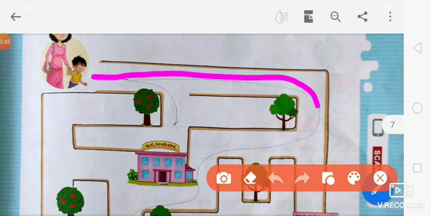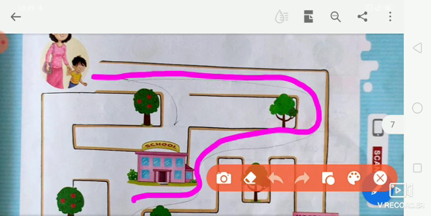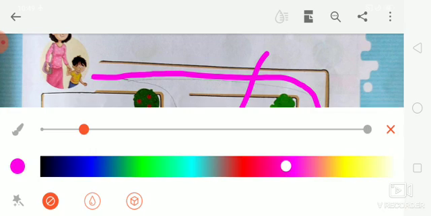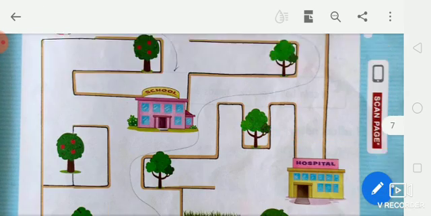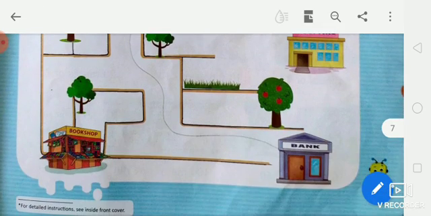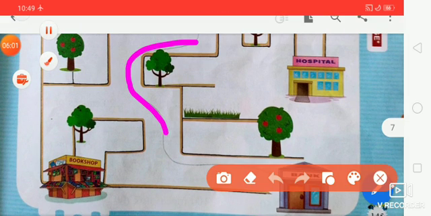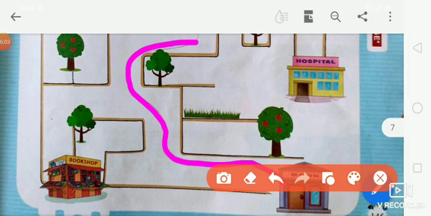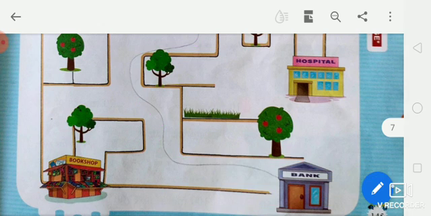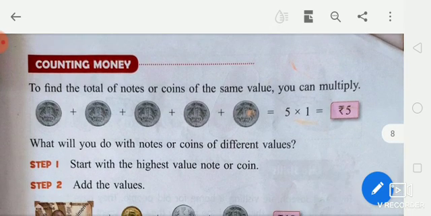Is that clear? Now next, students, placing in the bank. The perfect place is the bank. Is that clear?